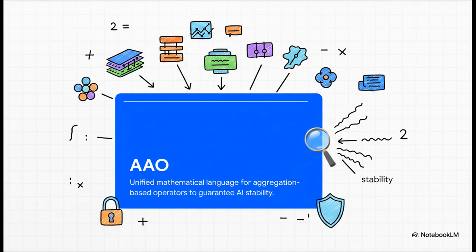It takes all these diverse existing mechanisms, like attention layers or graph message passing, and structures them into a single unified template where things like well-posedness and stability can actually be mathematically proven.